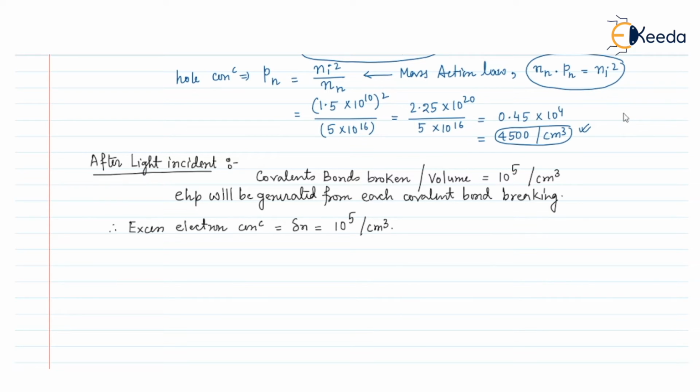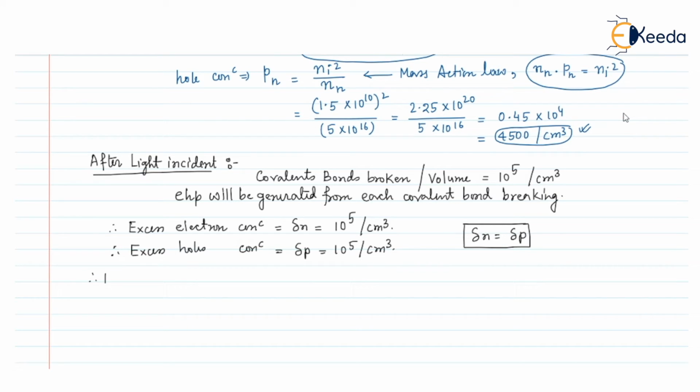So we get 10 to the power 5 electrons per unit volume, that is per centimeter cube. Similarly, the excess holes generated per unit volume, that is the excess hole concentration, if I denote it as del P, will also be 10 to the power 5 per centimeter cube. And we all know that del N, the excess electron concentration, will always be equal to the excess hole concentration, because they are produced in pairs. That's why 10 to the power 5, 10 to the power 5.